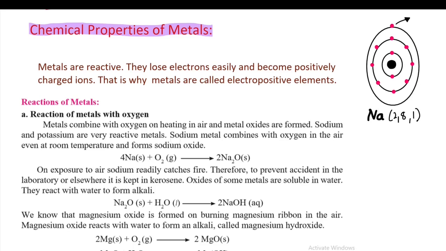So when it loses its electron, it becomes a sodium ion and the electronic configuration becomes 2,8. Because it is forming a positive ion, we call them electropositive. So metals are called electropositive elements because they can form positively charged ions.